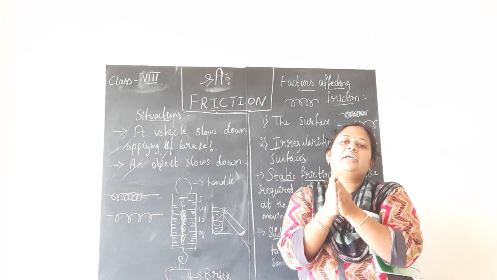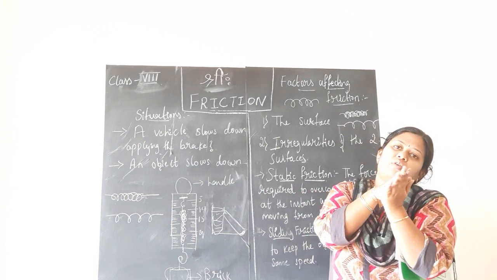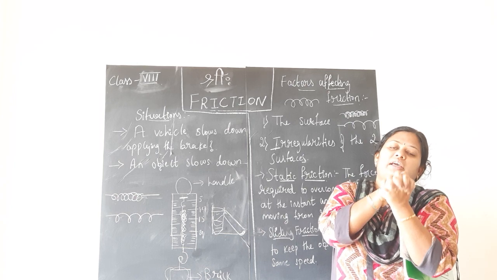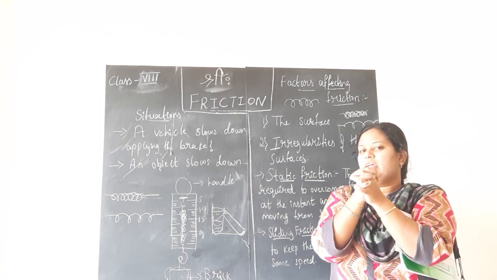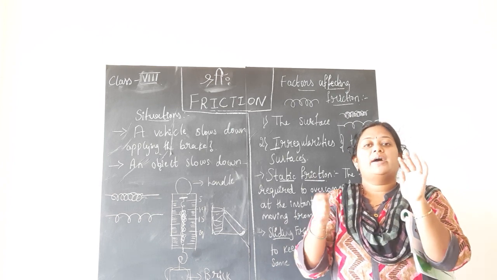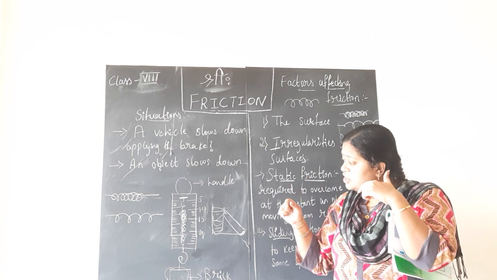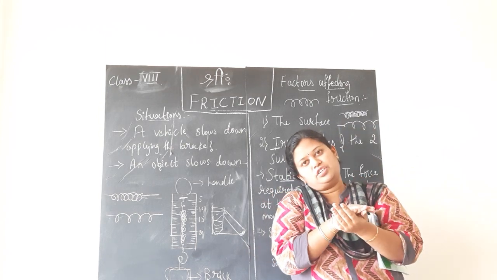The irregularities of the surfaces present in both the object and the floor will get interlocked. They interlock and it will be difficult for us to move. See, when they get interlocked, I cannot move my hands. So it is very difficult to move such objects. And in such a case, what do you need to do? You need to apply more force in order to overcome the frictional force.